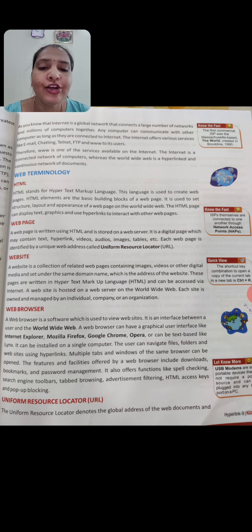Then, uniform resource locators. What do you mean by URL? That means uniform resource locator.